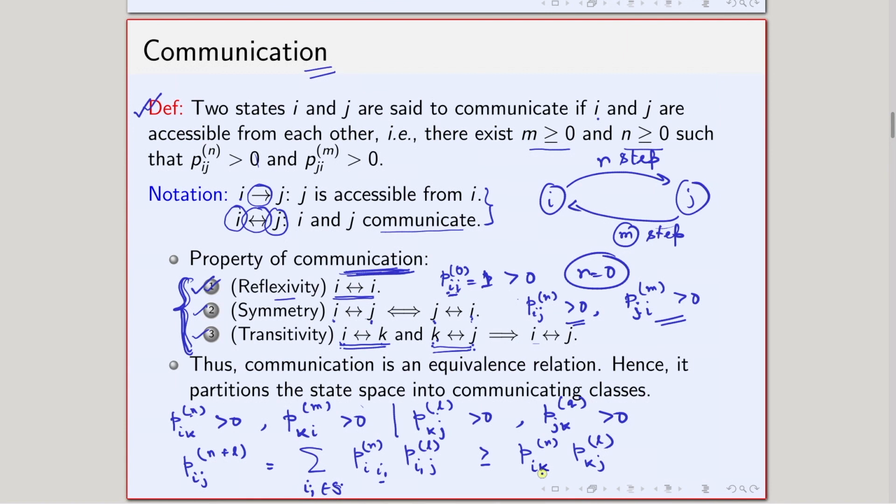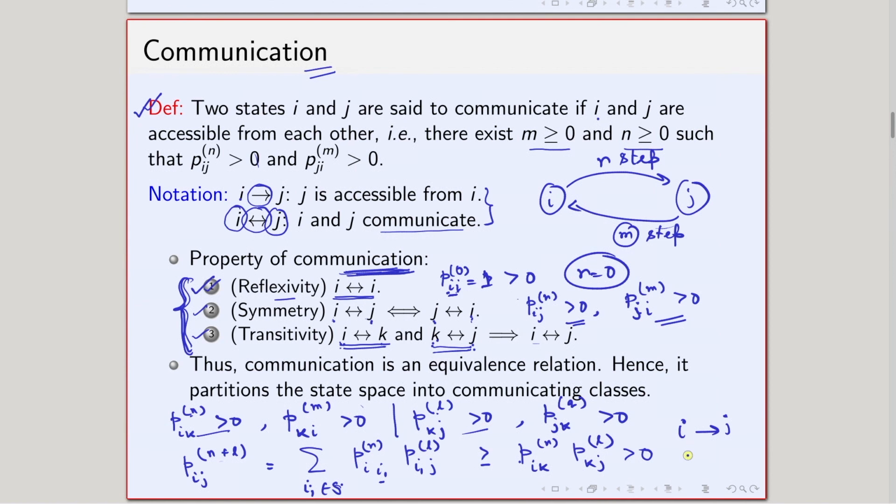That means basically one term I have kept here, because all of them are probabilities, this one particular term will be less than or equal. So this quantity is greater than or equal to this quantity. Now both of them are strictly greater than 0, one here, another here. So this quantity is strictly greater than 0. So that shows that from i to j I can go in n plus l steps. That means that j is accessible from i.